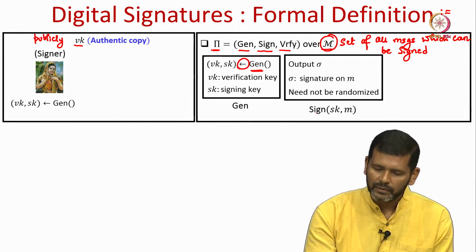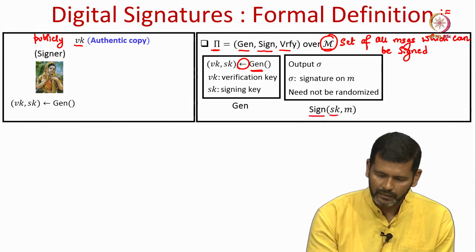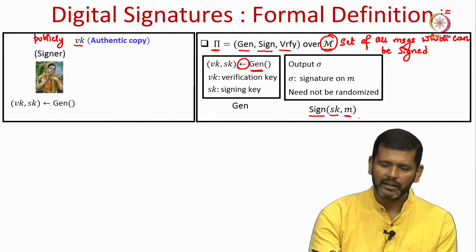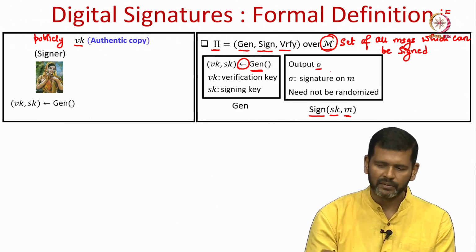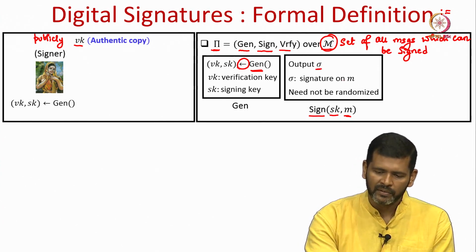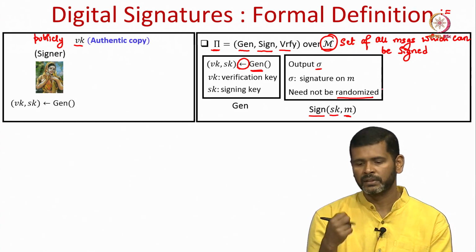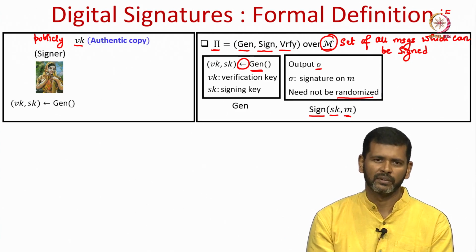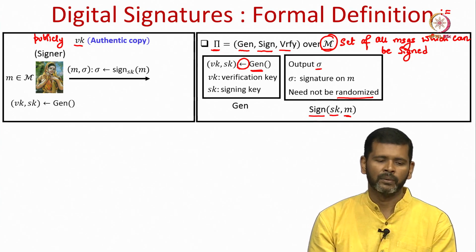Now, the signing algorithm takes 2 inputs, the signing key and the message M to be signed, and it outputs a signature, a bit string sigma, which is considered as the signature on the message. And this signing algorithm need not be randomized. That means, if I sign the same message using the same signing key, it is not necessary that it should produce different signatures every time.